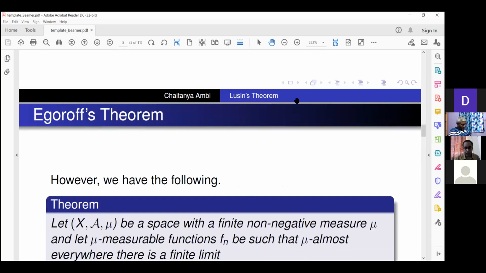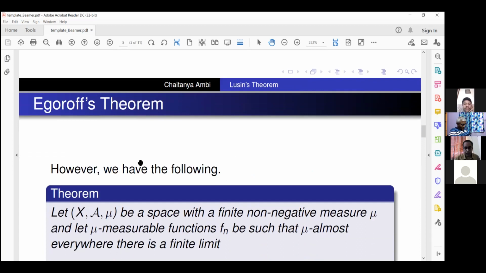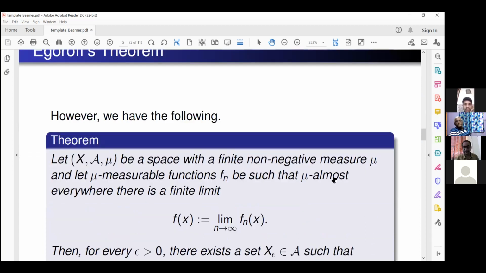Egorov's theorem says that if I have a finite measure space with a finite non-negative measure and a sequence of measurable functions, and if f_n converges almost everywhere to a finite limit f, all these assumptions are important, none of this can be skipped, then the convergence is almost uniform.